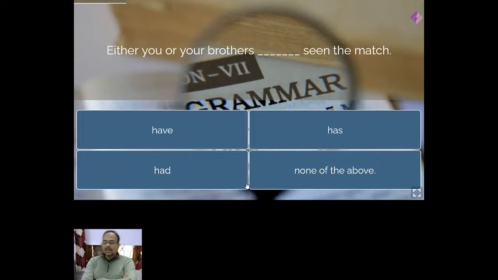You check which one is closer to the verb, and whether that subject is singular or plural. If the subject is plural, the verb will be plural. If the subject is singular, the verb will be singular, right? So either you or your brothers dash seen the match. Is it have, has, had, or none of the above?